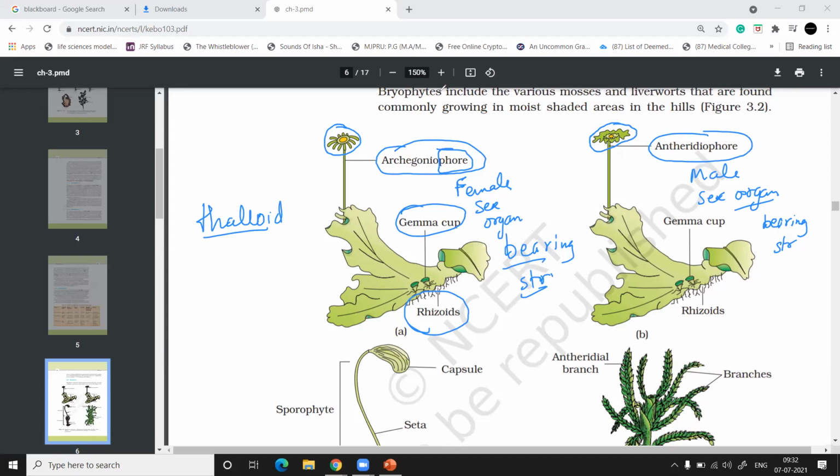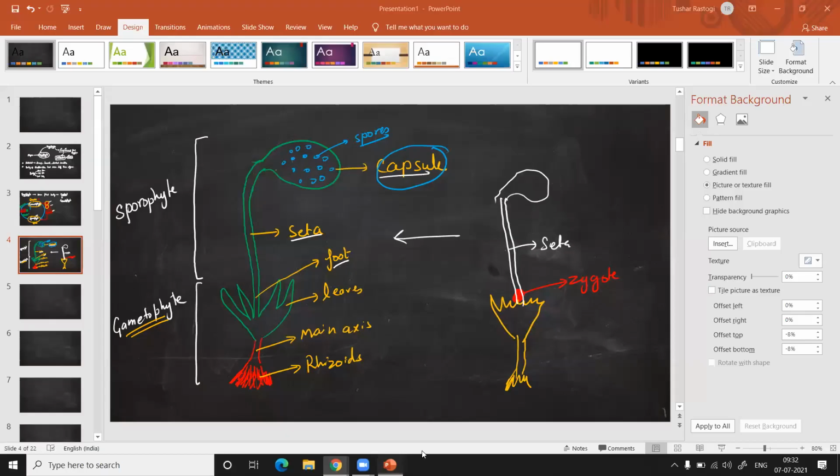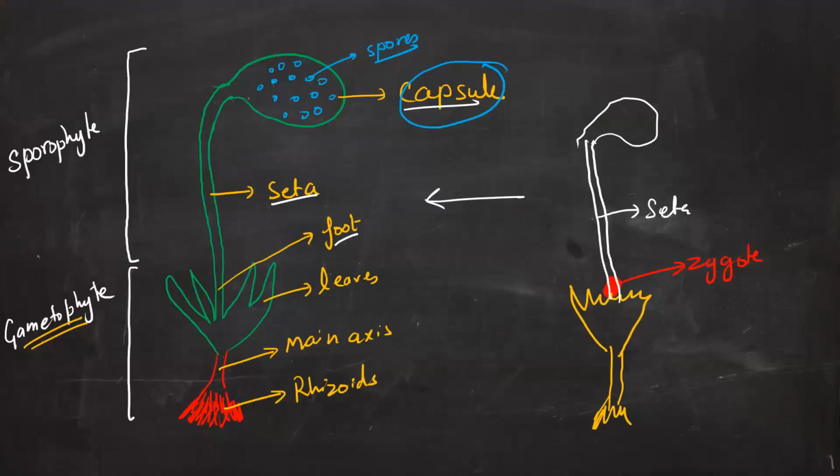Okay, now let's come back to our topic. Let's come back to the blackboard here. So we were discussing the sporophyte and gametophyte. If I'm talking about only the sporophyte, that means foot, seta, and capsule. So can you tell me, is the sporophyte free living or is it dependent on the gametophyte?